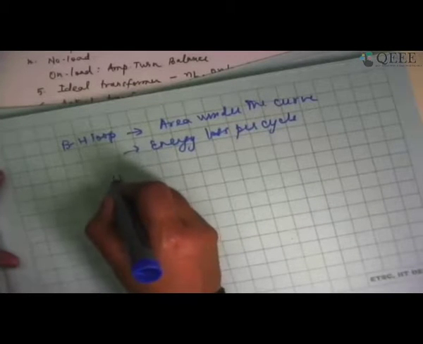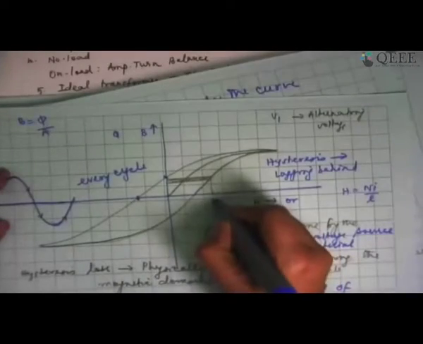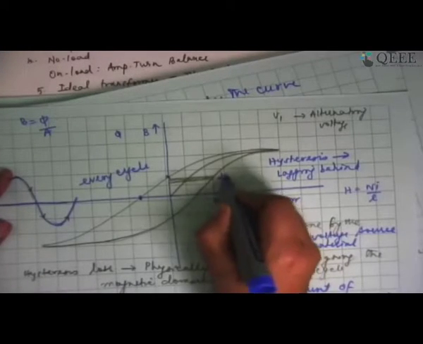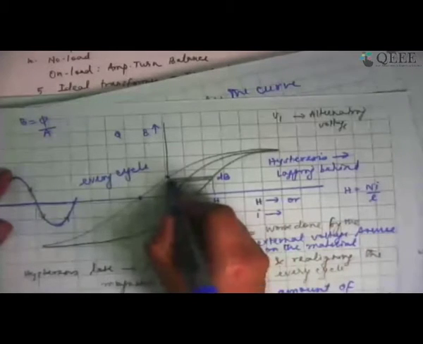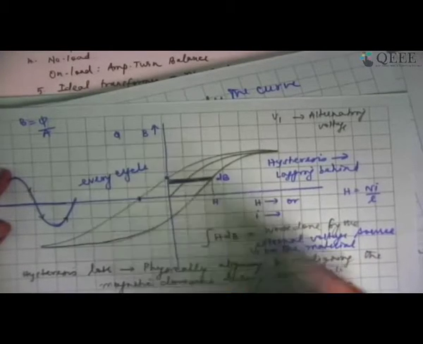I told you that HdB is the area under that curve, right? That's what we showed. If you may recall, at a particular value of H, if this is the variation in B, that is dB. So this entire thing is essentially the area under the curve. Let me try to get what the HdB value is.